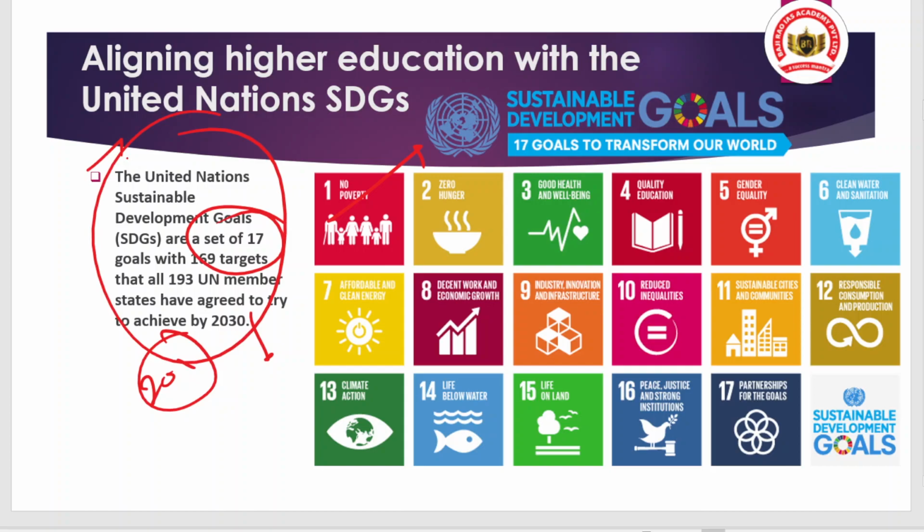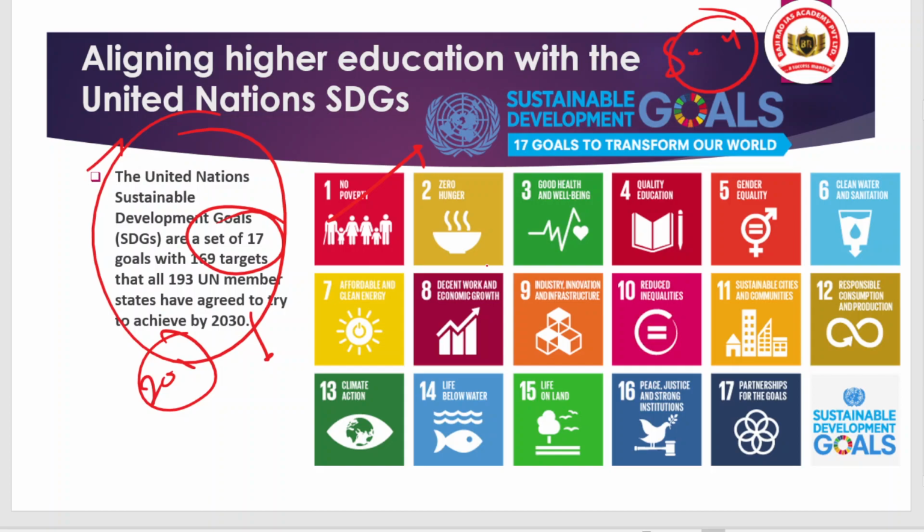So the context here is how higher quality education promotes sustainable development. Not only sustainable development goal 4 that talks about quality education, but the majority of the sustainable development goals can be achieved if you are able to promote a good quality higher education system.